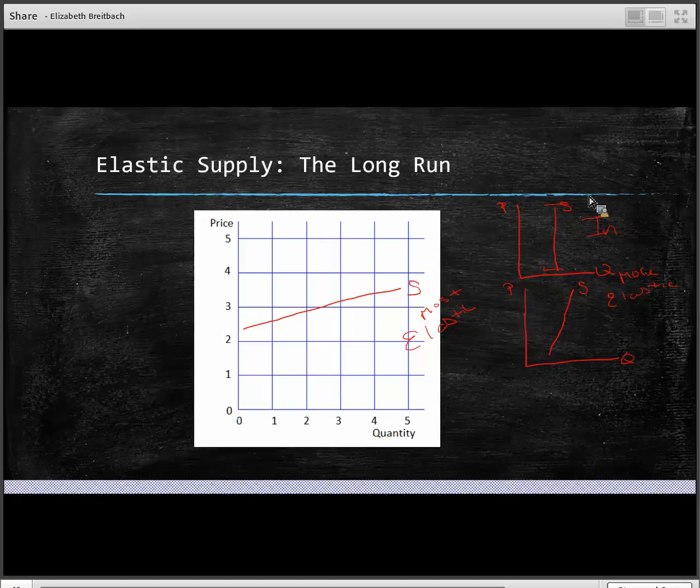In the short run, maybe they can get some cars from other lots. Maybe Ford can start to hire workers that work 24 hours a day, but they can't build new factories in the short run. The short run is just a couple of months, and they can't do too much. But in the long run, if prices stay at that $40,000, we can really see those firms make big changes in the quantities that they produce. All right, so time is the most important variable when we're thinking about determining elasticity of supply.